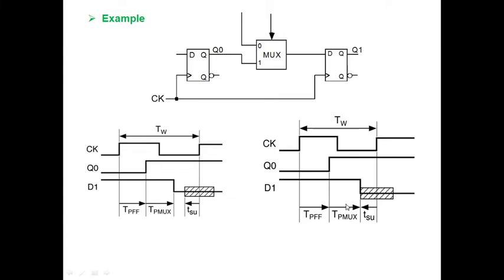I'm talking with respect to D1. With respect to the D1 signal, I am finding TW, that is the time period of the clock, so that I can find the maximum clock frequency. So TW is greater than TPFF plus TPMUX plus TSU. In this manner it happens.